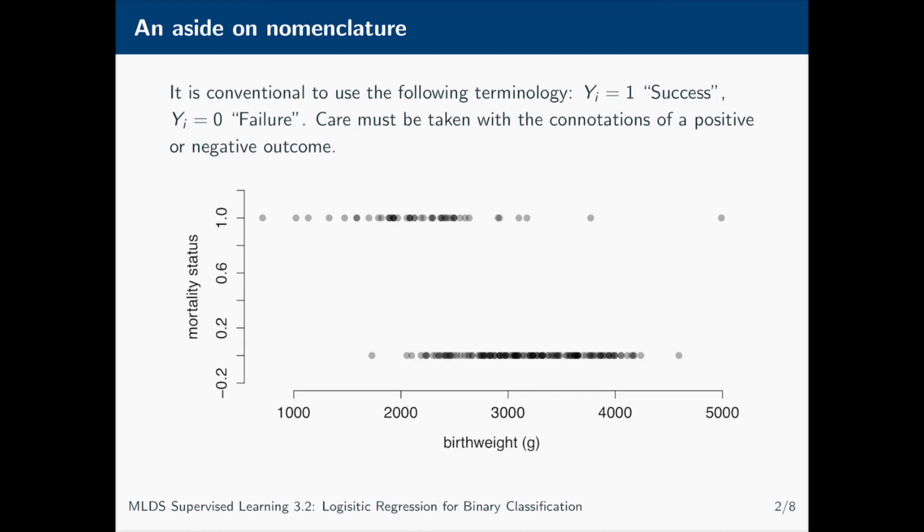For example, if we were considering infant mortality, then we clearly don't want to refer to a child death as a success. This language is inherited from considering binary responses as realizations of Bernoulli random variables, but must be used with care. While those within the statistical and data science communities are likely accustomed to this terminology, specialists and practitioners from other subjects often aren't.